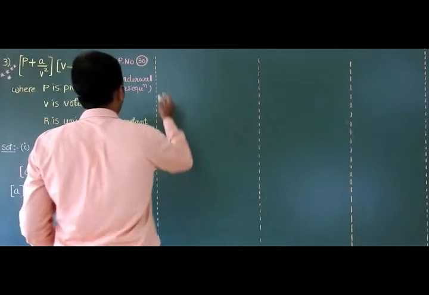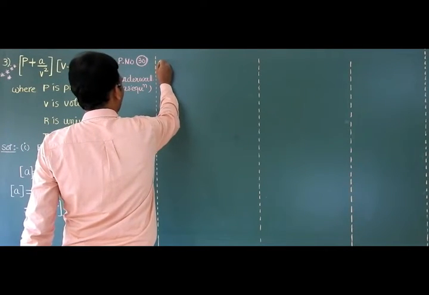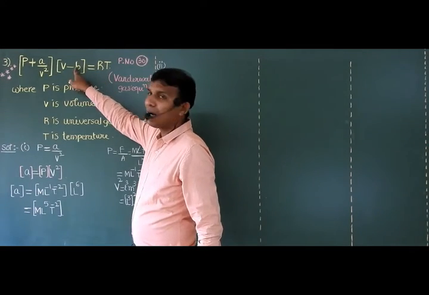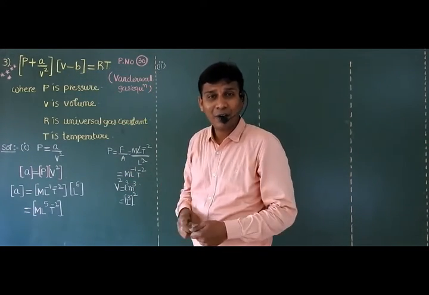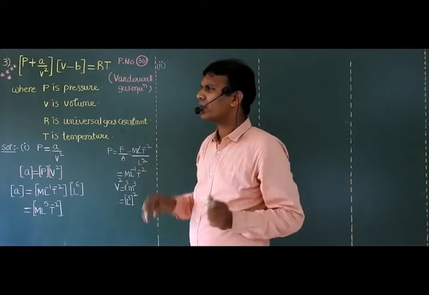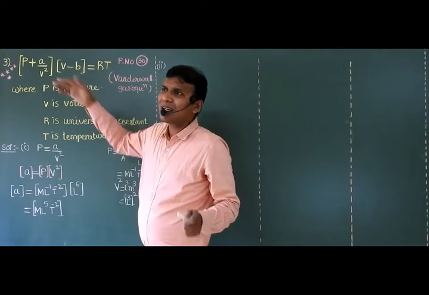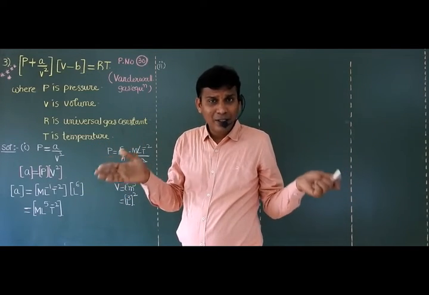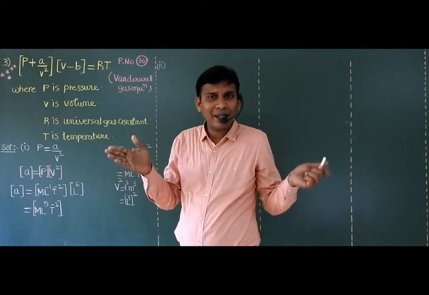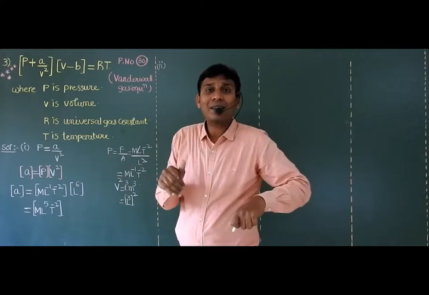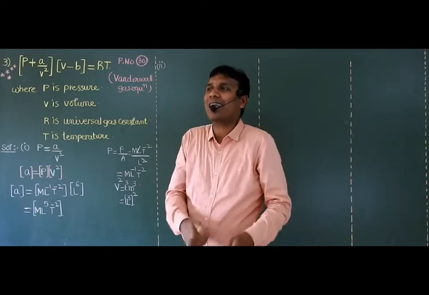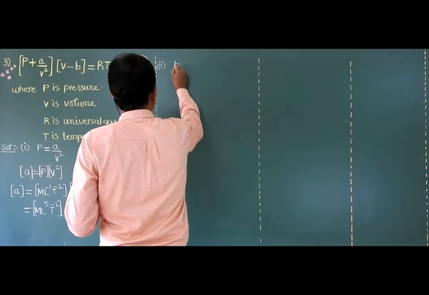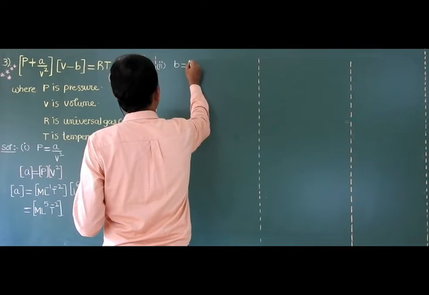Now the next one is question number 2. Find the dimensional formula of B. Very simple. These two quantities are subtracted. According to the principle of homogeneity, any two quantities can be subtracted only because those two quantities have the same dimensions. So I can write like this: B minus B, B is equal to B.